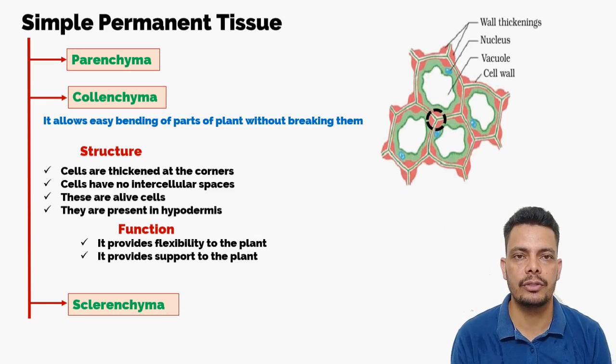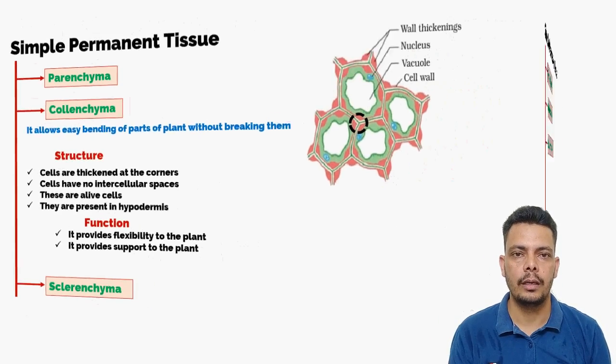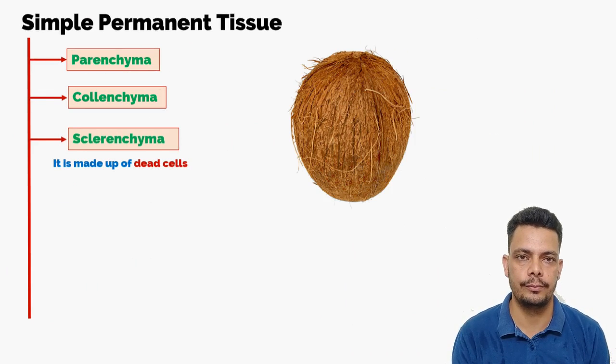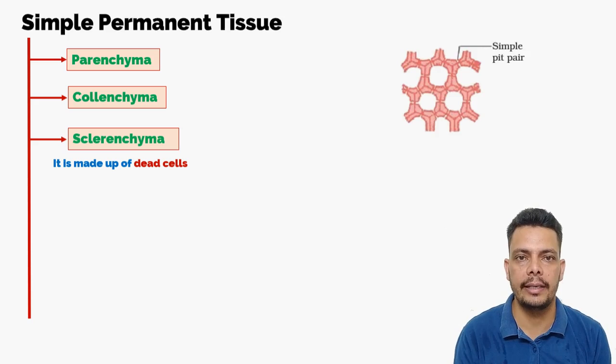And its second function is it also provides support to the plant. Our next tissue is sclerenchyma. Now this tissue is known as dead tissue. If you observe the husk of the coconut and you see the outer part of it, a number of sclerenchyma cells are present in that husk of the coconut. So these are all dead cells.